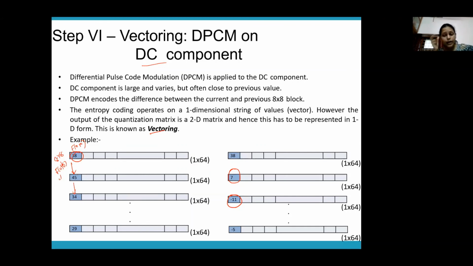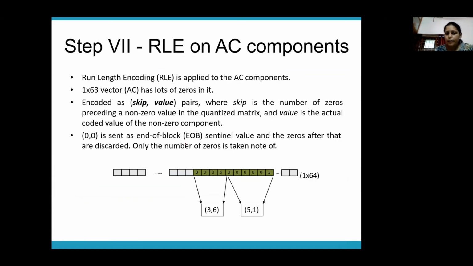So vectoring is only applied on the DC component. Here basically we are exploiting the property of DC component that every DC block value in a particular block will be very similar, very close to the value in the neighboring block. Okay, so to reduce the magnitude, we apply a technique called vectoring. So in vectoring, we are subtracting the neighboring DC values. Okay, after that, we'll apply run length encoding on AC components. So run length encoding is applied only on the remaining 63 AC components.